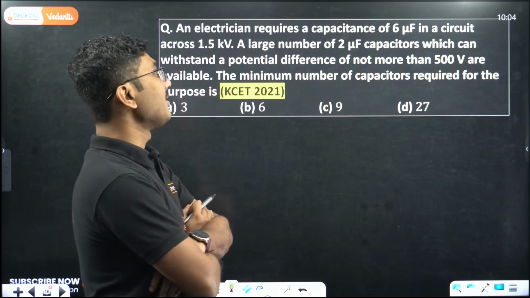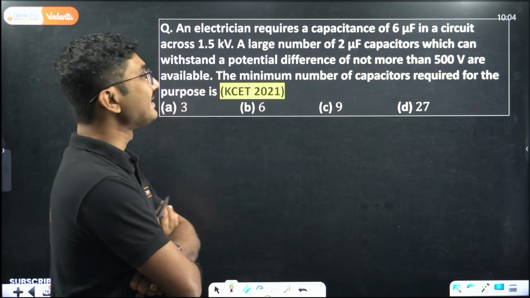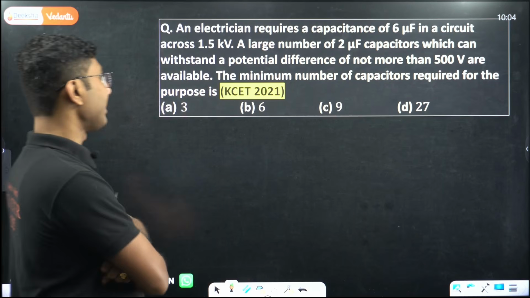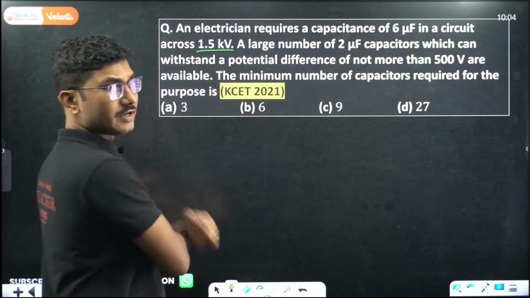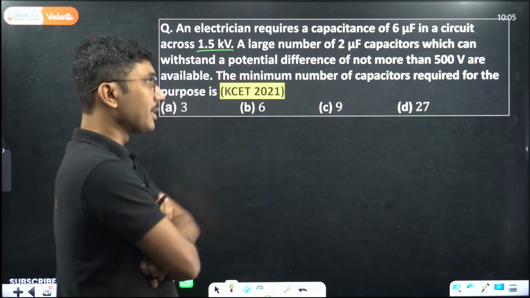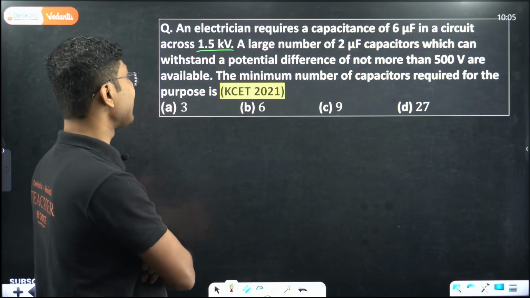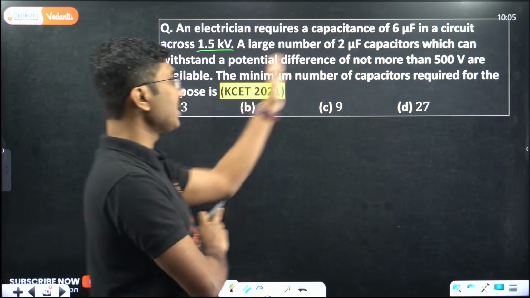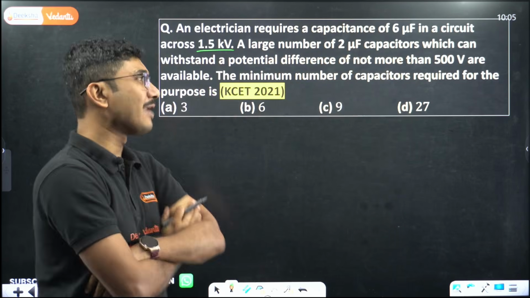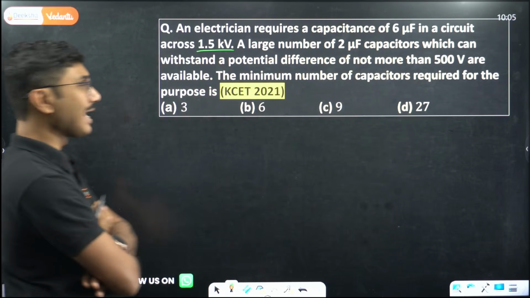An electrician requires a capacitance of 6 microfarad in a circuit across 1.5 kilovolts. So this is the voltage requirement. A large number of 2 microfarad capacitors which can withstand a potential difference of not more than 500 volt are available.